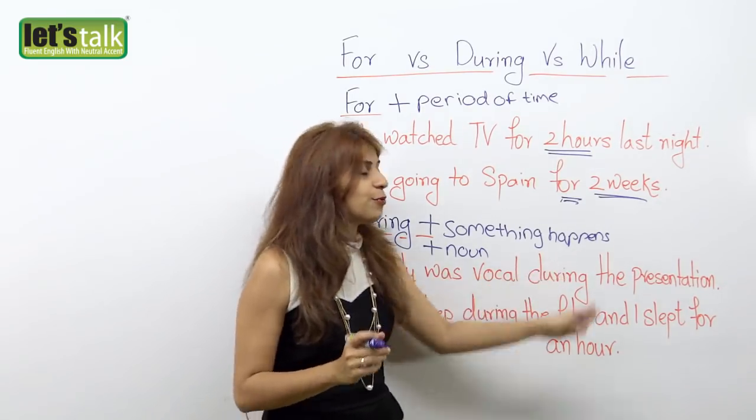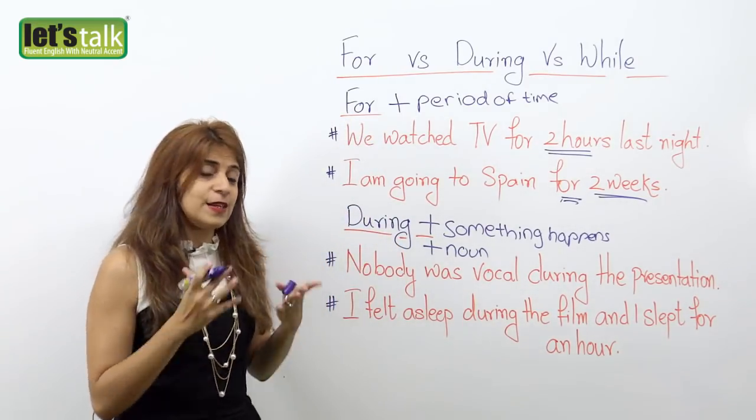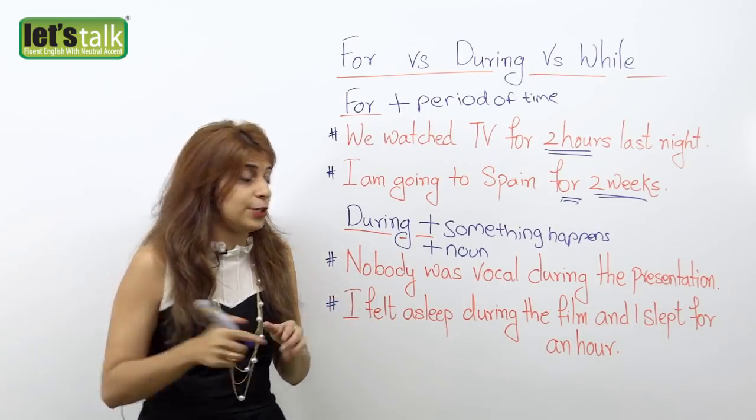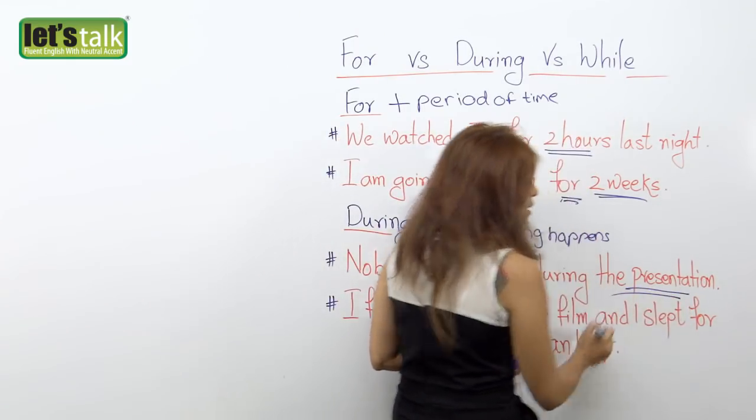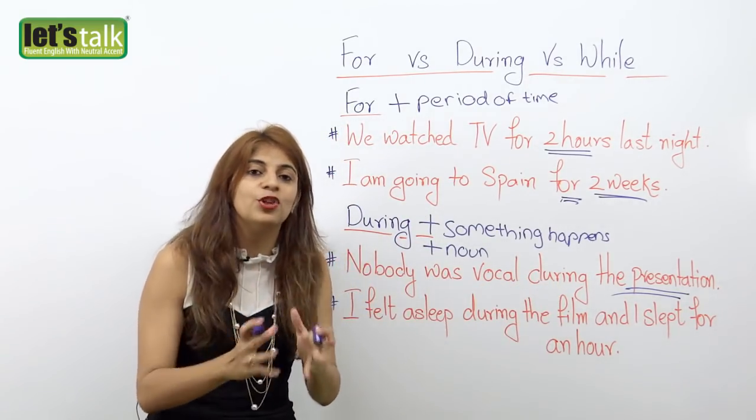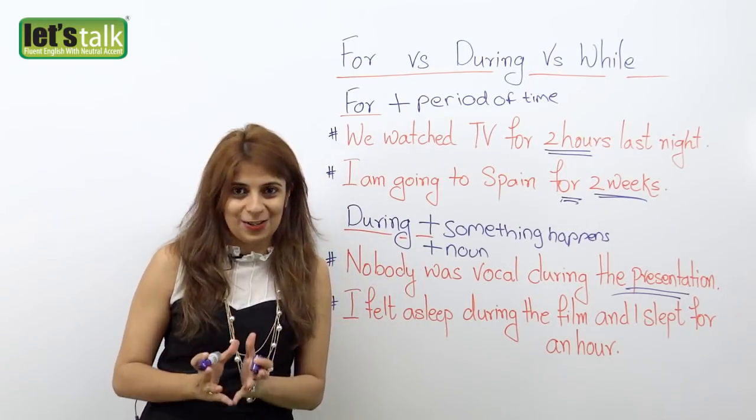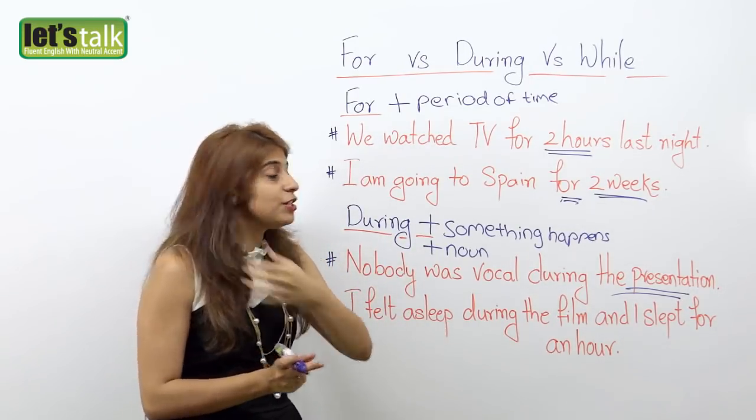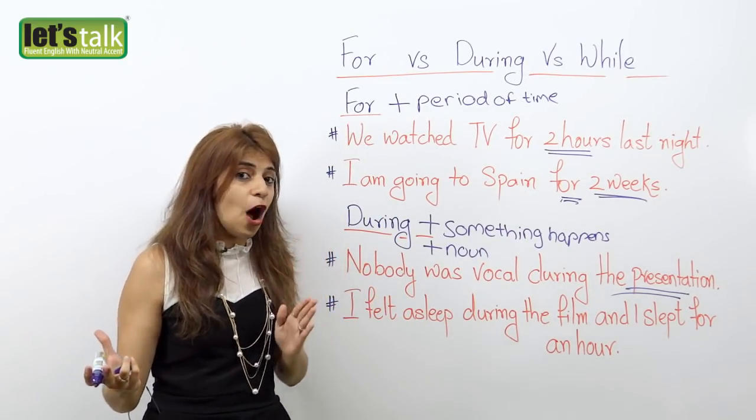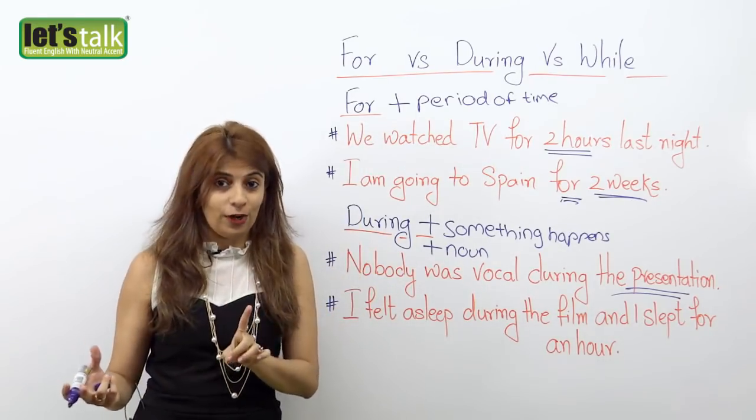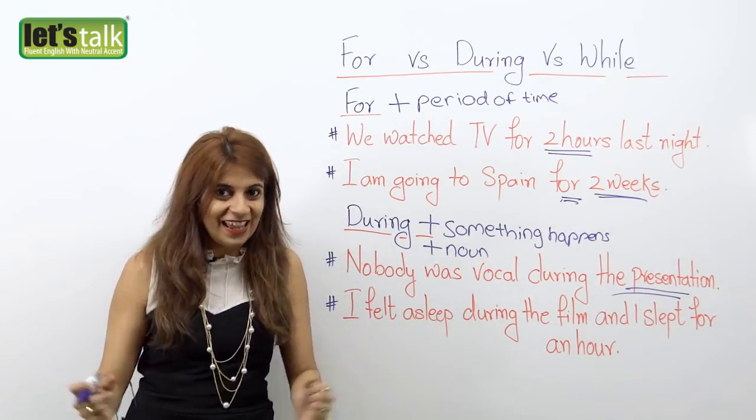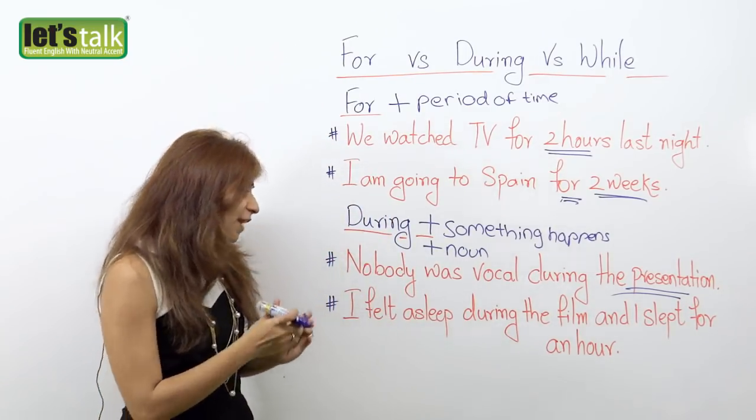Now let's look at the example. Nobody was vocal during the presentation. Here the presentation is your noun, whereas you are using during to mention what was happening during the presentation. We haven't mentioned for how long the presentation went, so that's why we have not used the preposition for. We are using the preposition during because something is happening.